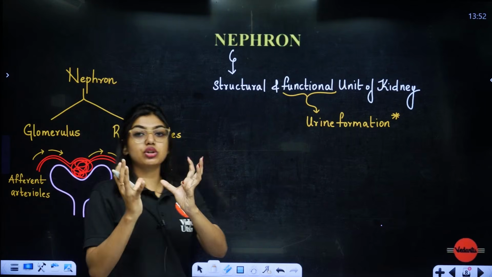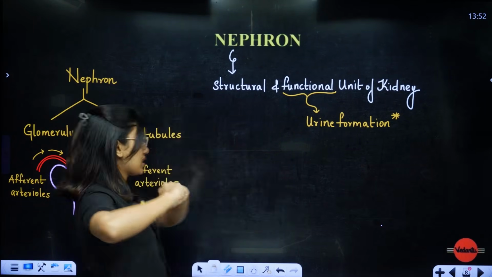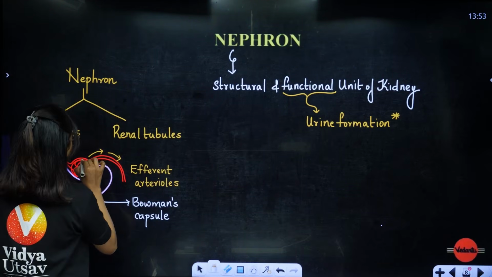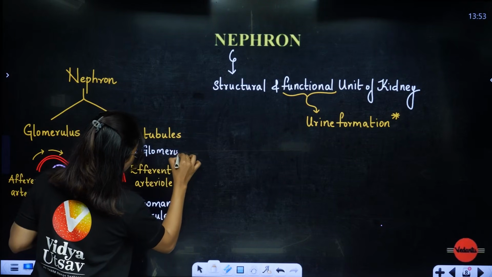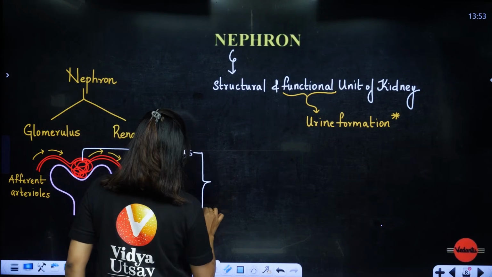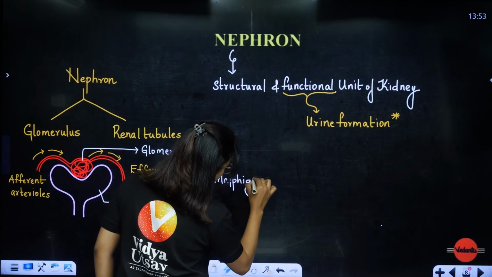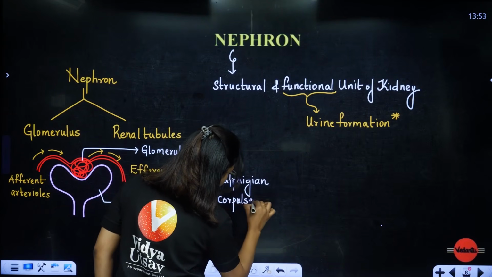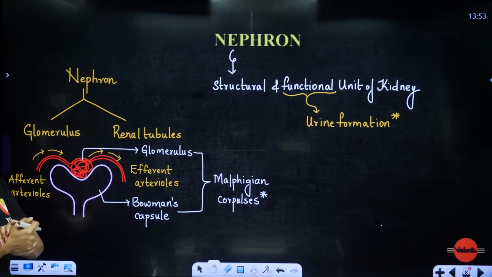Bowman's capsule is a cup-like structure, and inside the Bowman's capsule there is a tuft of capillaries. Sometimes, students, we call the Bowman's capsule and the glomerulus together the Malpighian corpuscles. This and this together, we can call the Malpighian corpuscles. Are all of you enjoying? Yes or no? Malpighian corpuscles. Done? Yes, ma'am, done.